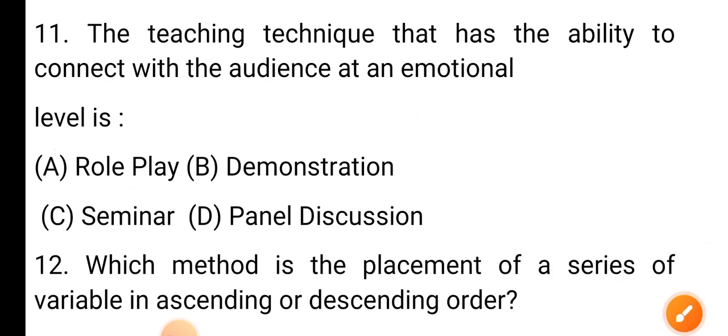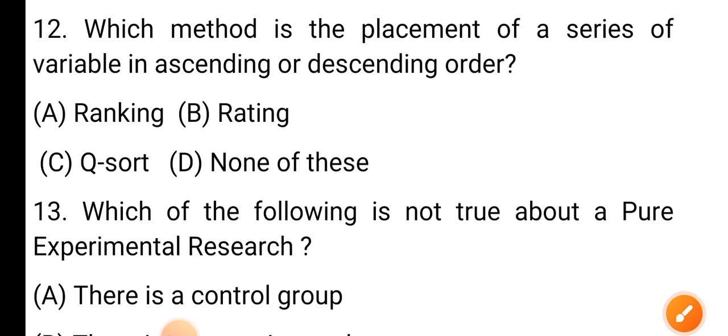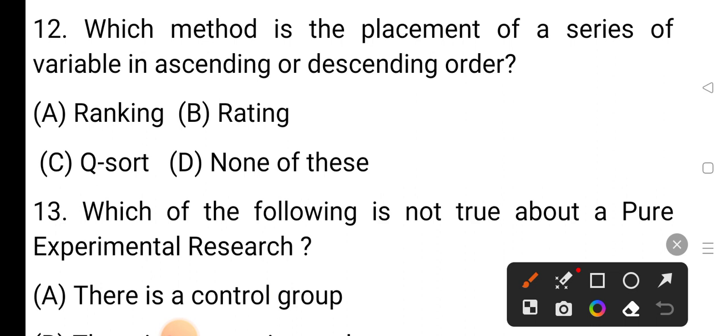Question number 12. Which method is the placement of a series of variables in ascending or descending order? Option A ranking, option B rating, option C Q-sort, and option D none of these. The correct answer is option A, ranking.